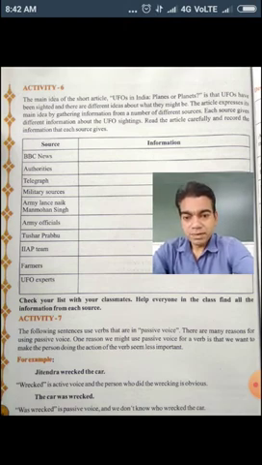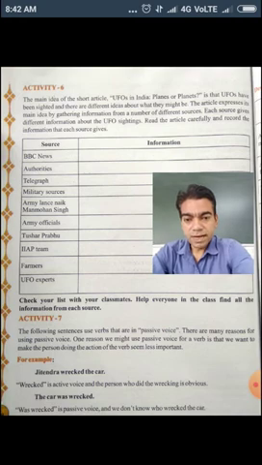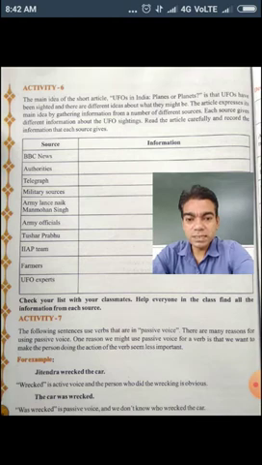Now here one example is given. Jitendra wrecked the car. Here wrecked is active voice and the person who did the wrecking is obvious. Here what is important is wrecked, it is the active verb. But who has done it, that is obvious. Okay, wrecked. The car was wrecked. Here was wrecked is a passive voice.